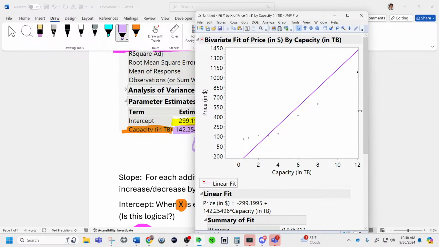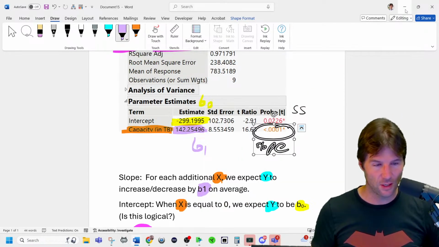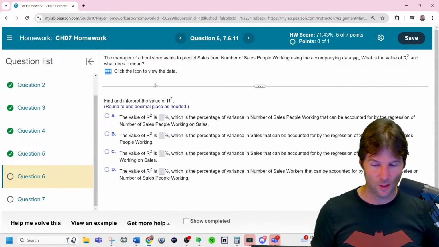And you can see if you go up here at 12, you would hit the line here. Then you'd go over to where the prediction is over here. We'll just call that 1400. And then it maybe was 1100. I know it's not exactly that. So that's a distance of $300. So this hard drive right here has a negative 300. Just via estimates, it costs $300 less than it was predicted to cost. And that's what they're getting into with these questions.